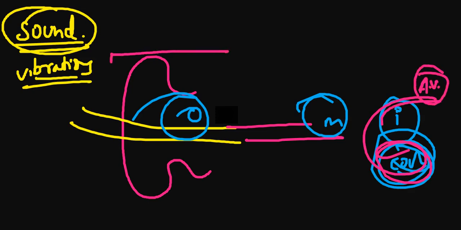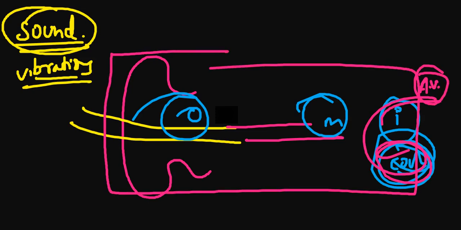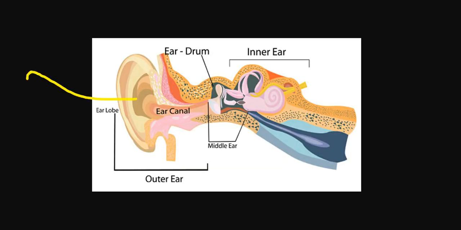Okay, so this is the complete ear pathway, we can say, from your ear to the brain, and the same thing is happening over here as well. The sound will go like this, and from here it will go through the auditory nerve. As you can see right now, where is the outer ear? The outer ear is located in this particular portion.